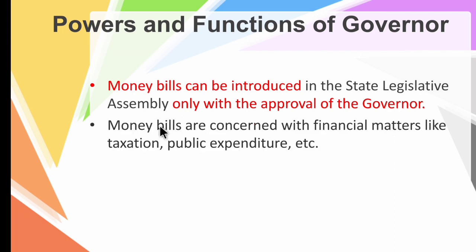Money bills are concerned with financial matters like taxation or public expenditure. Public expenditure means the money which is spent for the welfare of the public in the particular state. So all the money bills are introduced in the assembly only with the approval of the governor. So these are all the powers and functions of a governor.